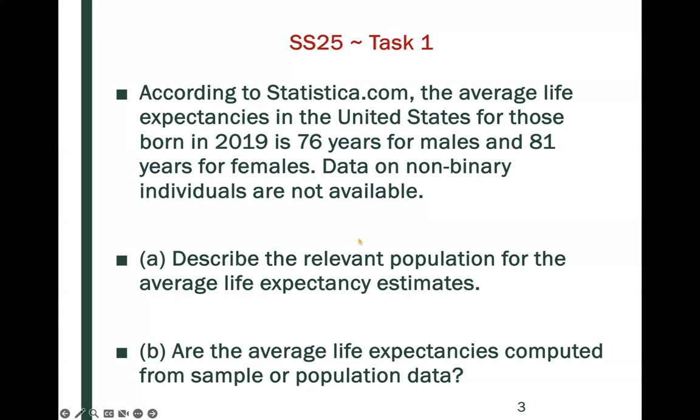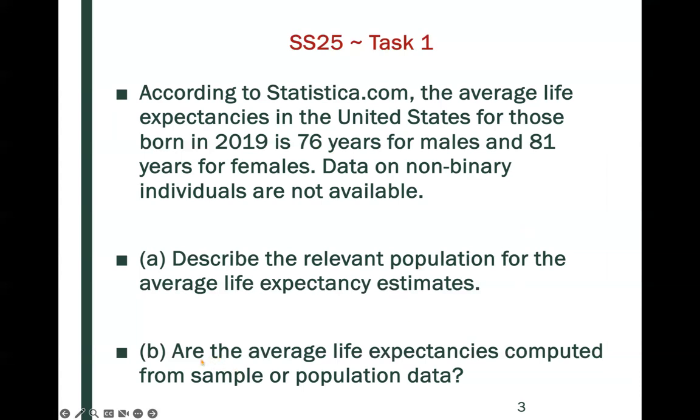So here, the relevant population consists of all U.S. citizens born in 2019 and excluding non-binary individuals. So that would be the relevant population. And so notice that the key word is that it consists of all U.S. citizens born in 2019. So here, population, the keyword that I said would be all.